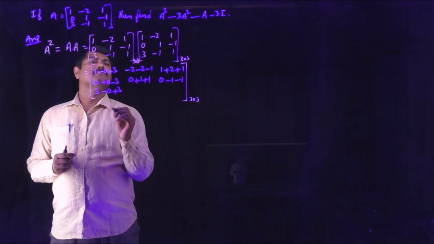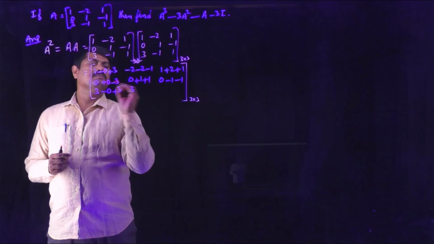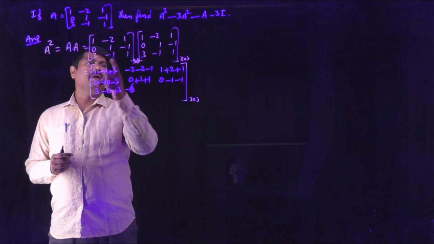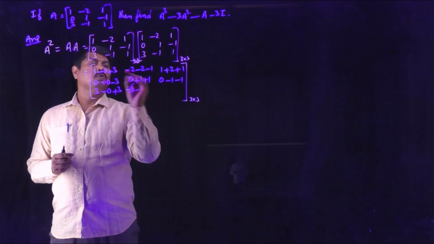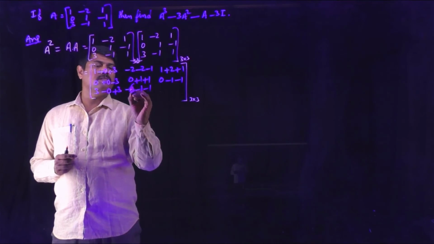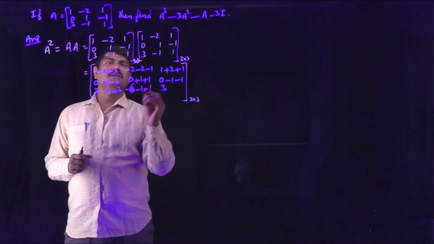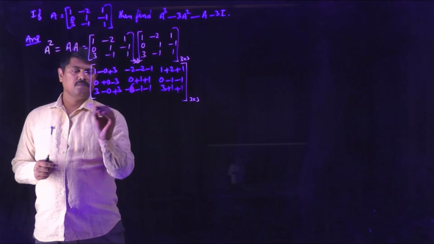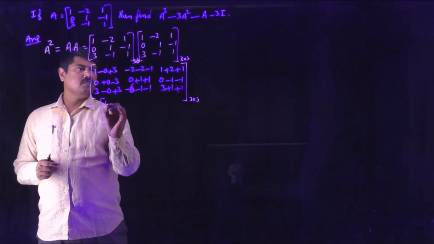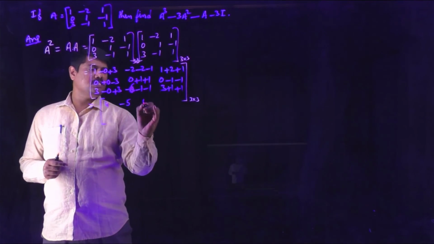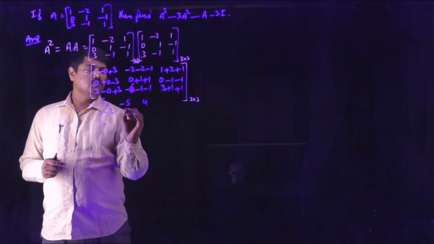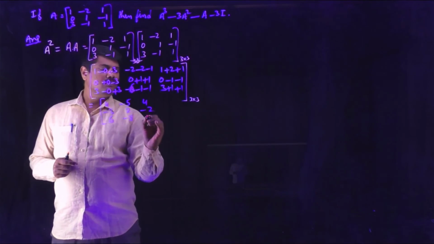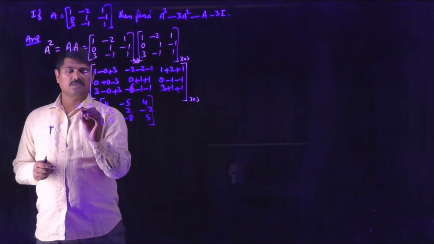1 into 3 is 3. 3 into 1 is 3. Sorry, 3 into minus 2 is minus 6. Minus 1 into 1 is minus 1. 1 into minus 1 is again minus 1. This is minus 6. 3 into 1 is 3. Minus 1 into minus 1 is plus 1. 1 into 1 is 1. So this is 4. This is minus 5. That is 4. Minus 3. 2. Minus 2. 6. Minus 8. 5. This is A square.